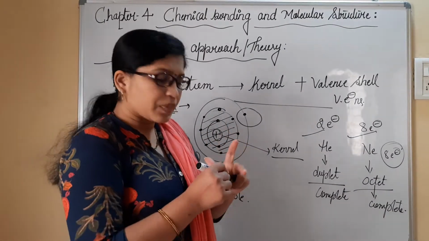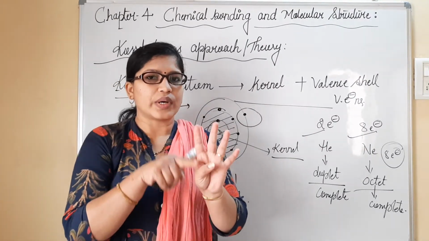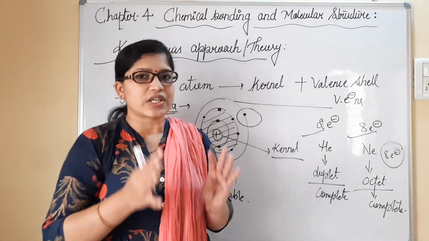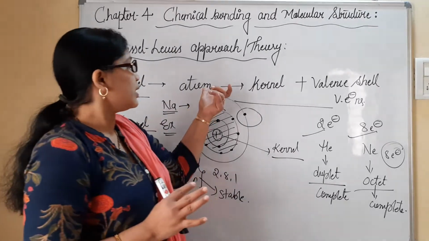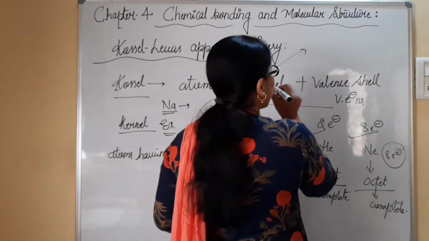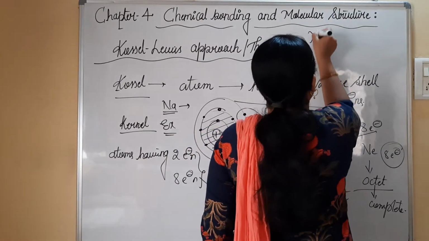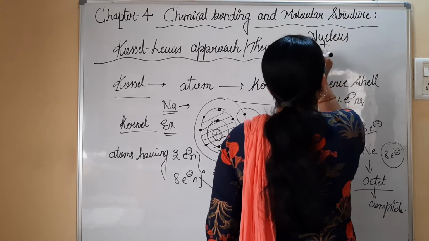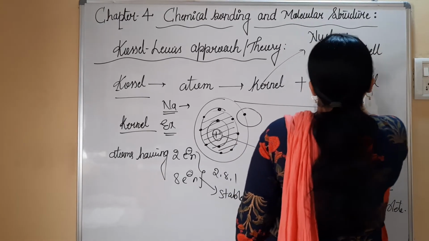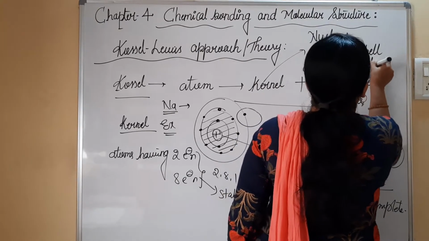So according to Kossel, an atom is divided into two parts: one is the kernel and the other is the valence electrons or valence shell. The kernel is the inner positively charged part, the nucleus plus all the inner shells other than the valence shell.